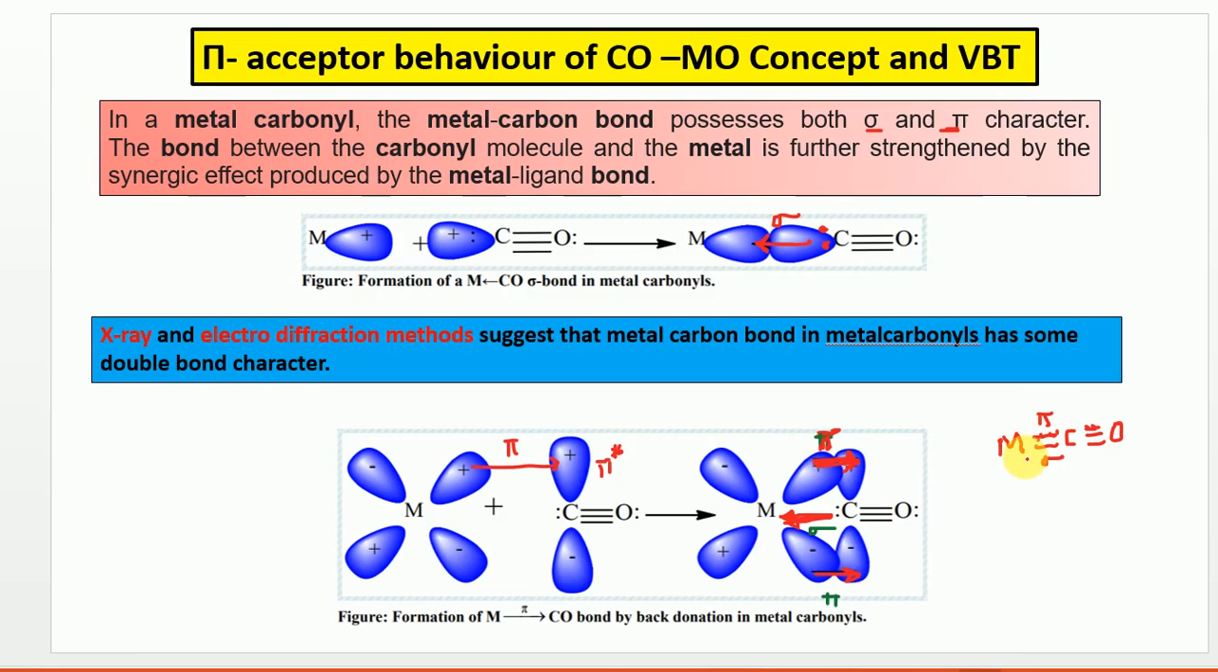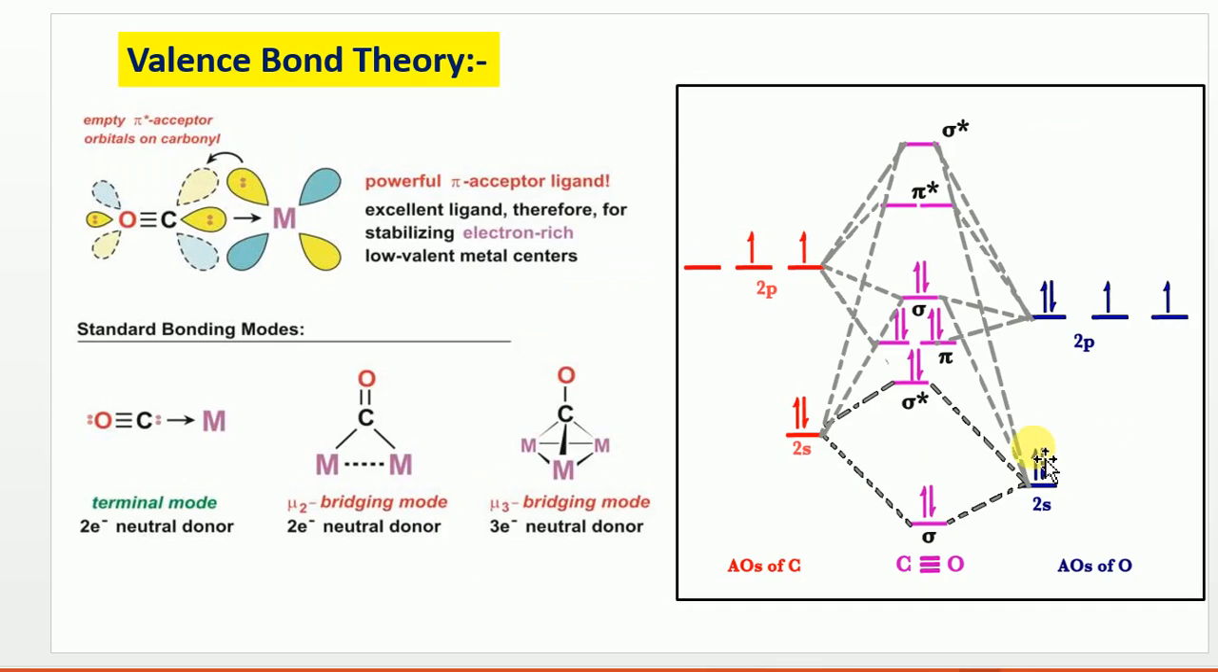Now we can see here, generally in the carbonyl MO diagram, if you observe, it is providing a vacant pi star orbital. See, this is the lowest unoccupied molecular orbital, and this is the highest occupied molecular orbital, and here it is providing a vacant pi star orbital for accepting electrons from the metal.